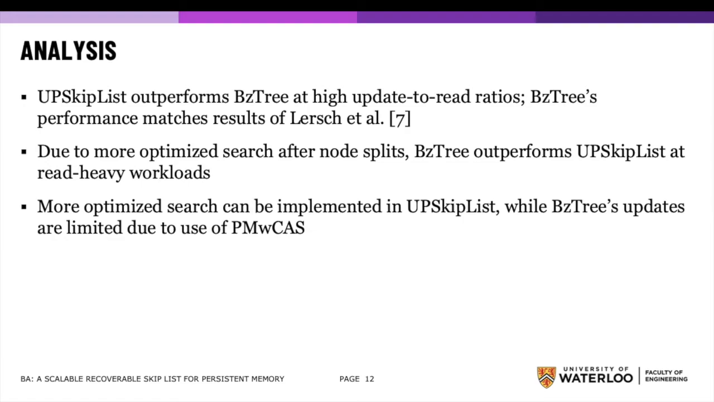Meanwhile, its read performance is bolstered through its sorting of keys stored in a node after a node split, allowing a binary search to be used on the sorted portion, while UP-skip list is stuck doing a linear search inside a node in all cases. This optimization is not inherent to BZ-tree and can be implemented in UP-skip list to further improve its performance, hopefully until it's competitive in all workloads.